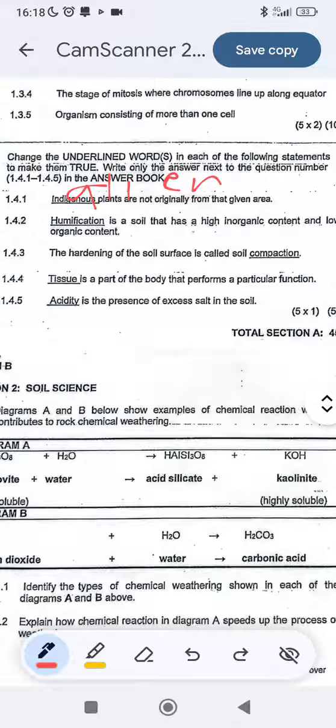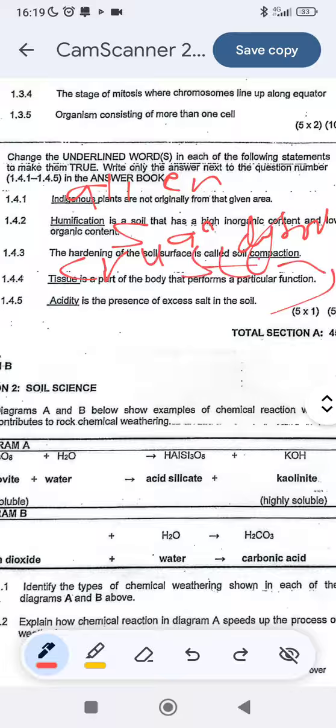You change the humification is a soil that has a high inorganic content and low organic content. That's not true. Then this is going to be a sandy soil. And then the hardening of the soil is called compaction. That's not true. It is called crusting.